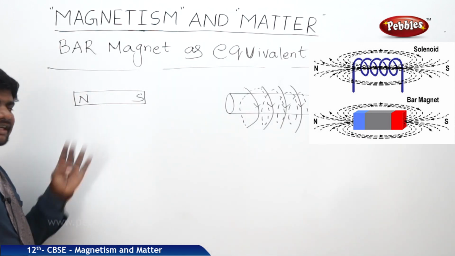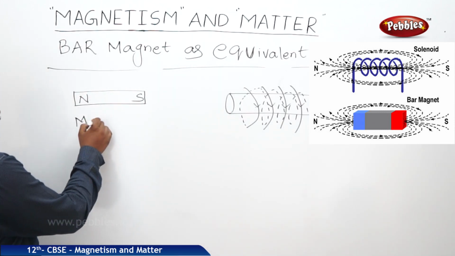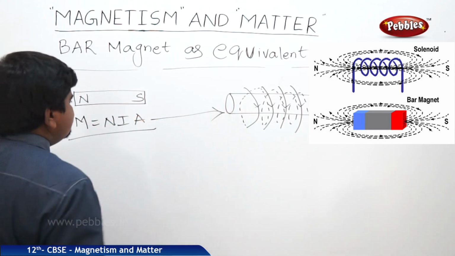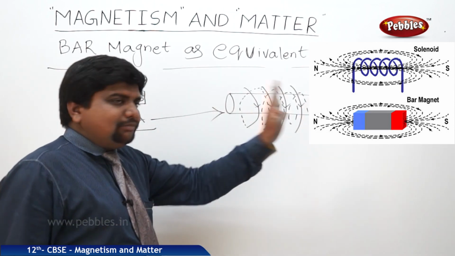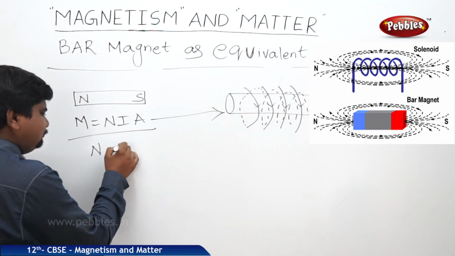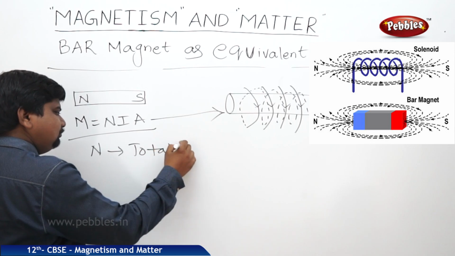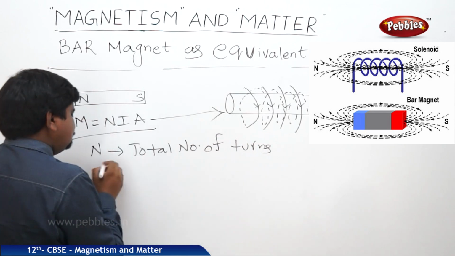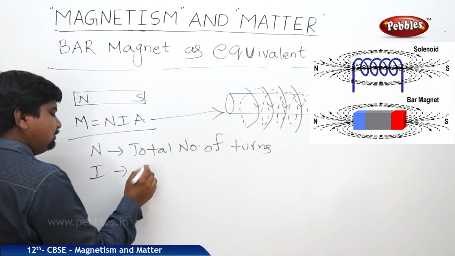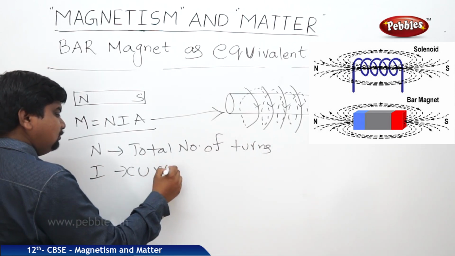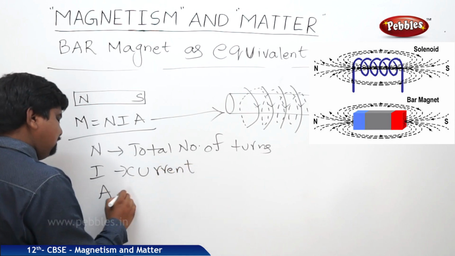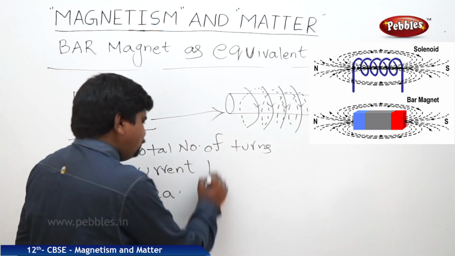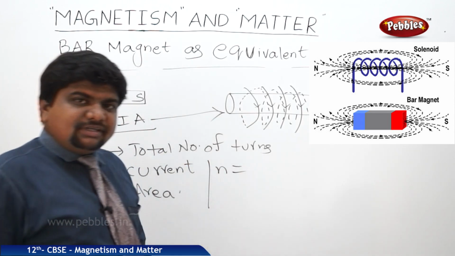It has a magnetic moment M equal to NIA. What is this N? Total number of turns. I, current. A, area. Small n means number of turns per unit length.